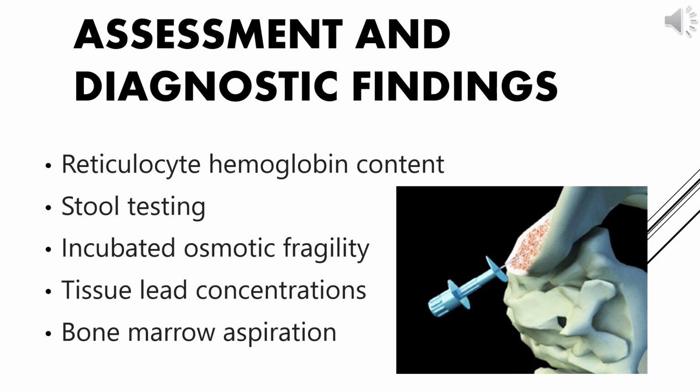And the last one is bone marrow aspiration. A bone marrow aspiration can diagnose iron deficiency by the absence of stainable iron in the bone marrow aspirate, whereas the control specimen contains stainable iron.